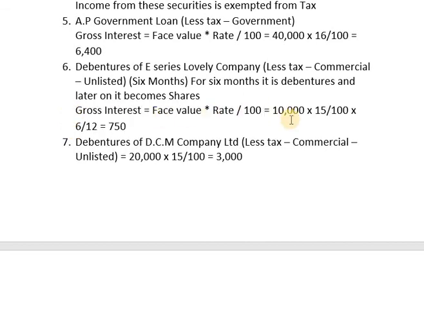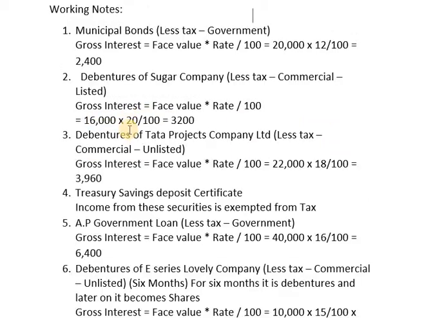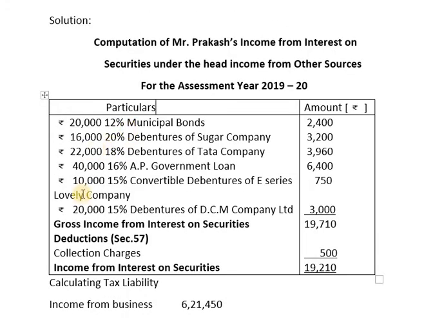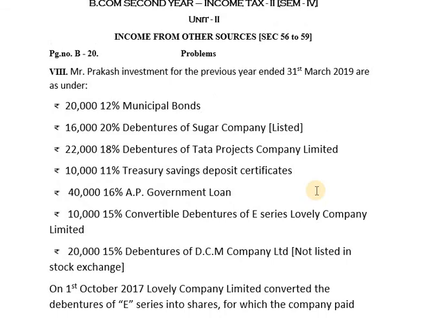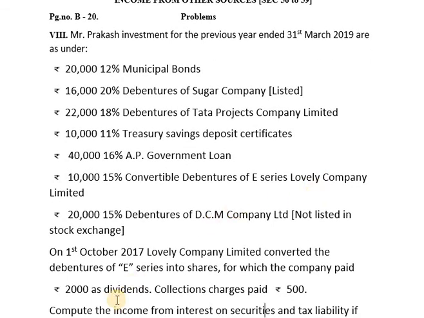The face value of the security of E series Lovely Company was 10,000 rupees and the rate of interest was 15%. So 10,000 into 15 divided by 100 into 6 divided by 12 works out to be 750, which has been recorded here as rupees 10,000, 15% convertible debentures of E series Lovely Company, 750. When these debentures were converted into shares, the company also paid a dividend of rupees 2,000.